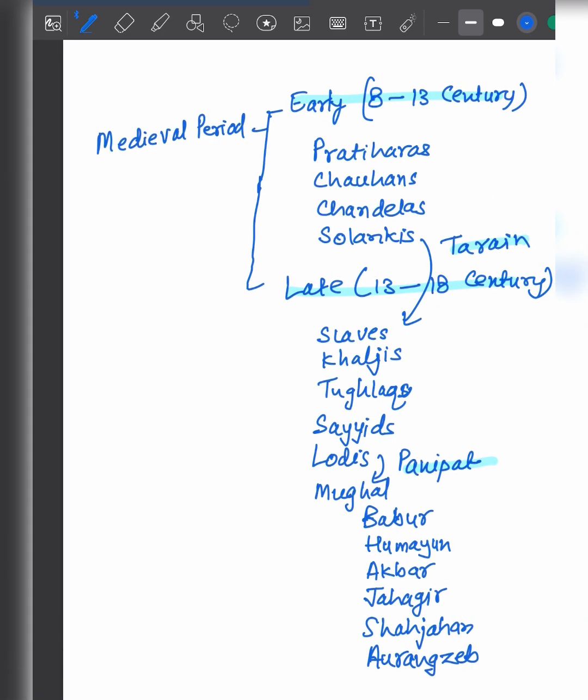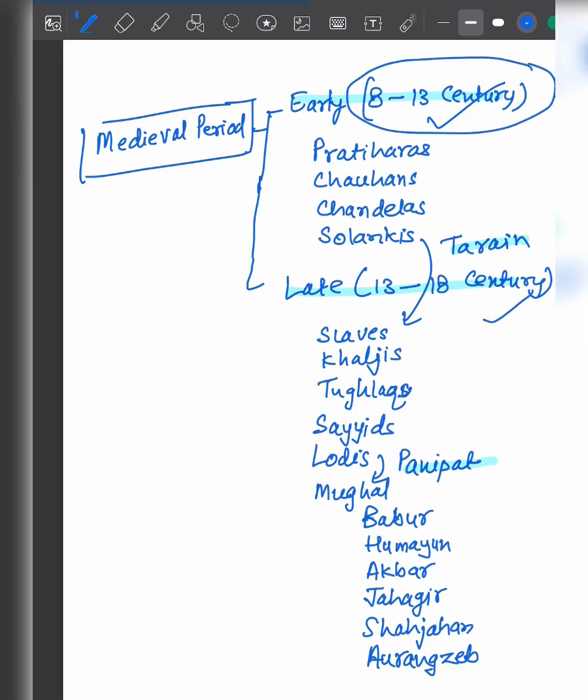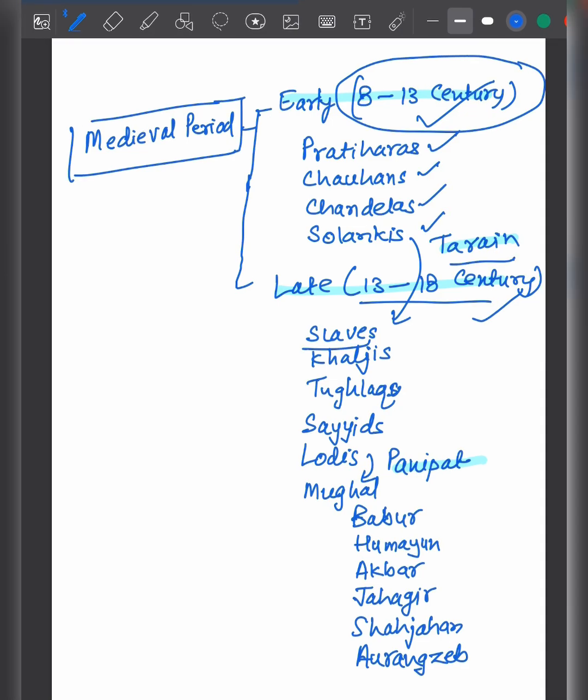Let us review the entire chapter in this brief mind map. So the medieval period can be divided into the early medieval period and the late medieval period. The early medieval period ranges from the 8th century to the 13th century, and the late medieval period ranges from the 13th to the 18th century. In the early medieval period, there were Pratiharas, Chauhans, Chandels, and Solankis. Then the Solankis were defeated by the Turk, Muhammad Ghori. Then they established the slave dynasty, Khilji dynasty, Tughlaq dynasty, Sayyid dynasty, and Lodi dynasty. Lodis were defeated by the Mughals in the Battle of Panipat.